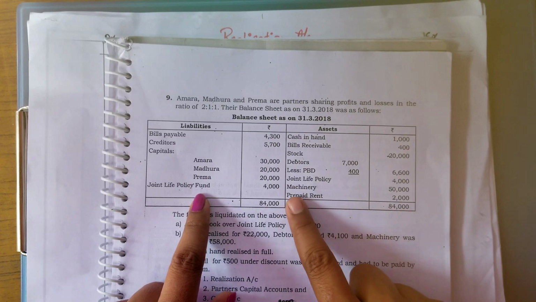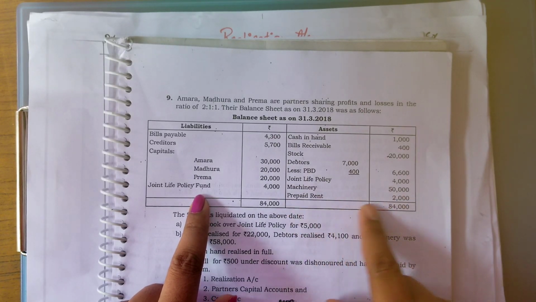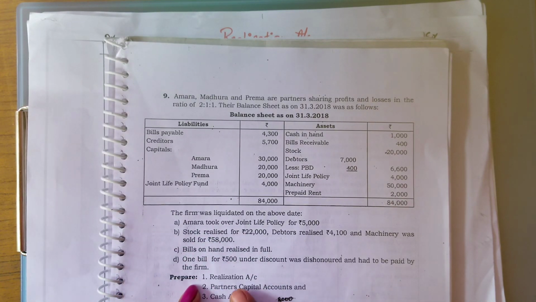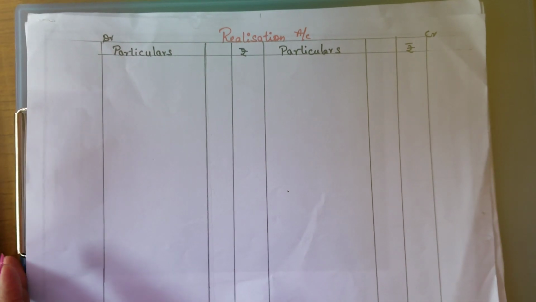Next we have machinery and prepaid rent. Now these are the adjustments related to the assets and the liability. Now let's move on to preparing the realization account, partners capital account and the cash account. Now first we are going to prepare the realization account.